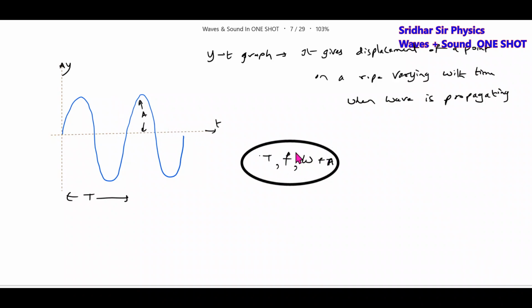Okay, fine. After getting this, can you calculate the phase difference of a given point at various intervals of time? This is a formula. At t equal to 1 second, at t equal to 3 seconds. Between this interval of time, how much phase change has it undergone? Okay, this is a formula. Okay, kids, all these things you have to remember.